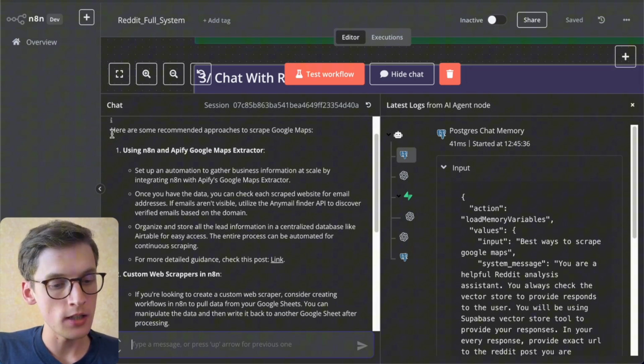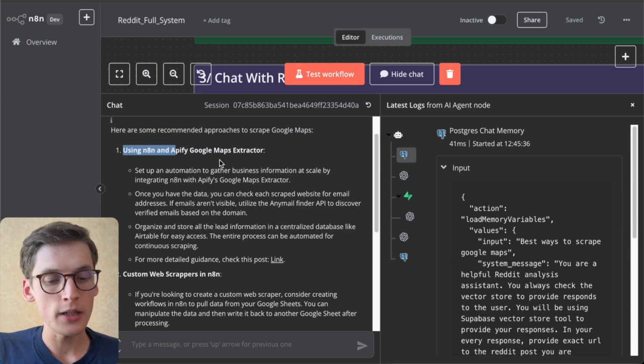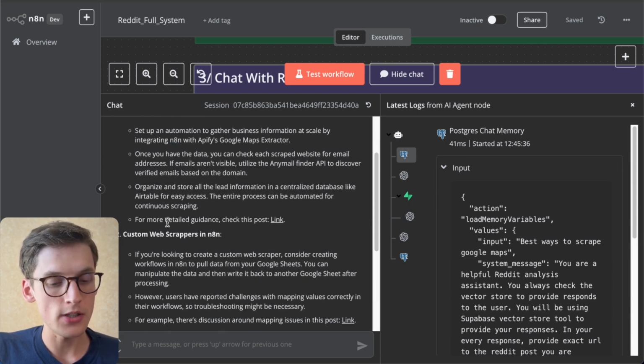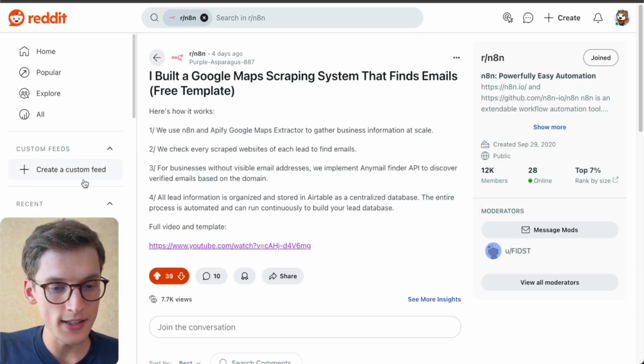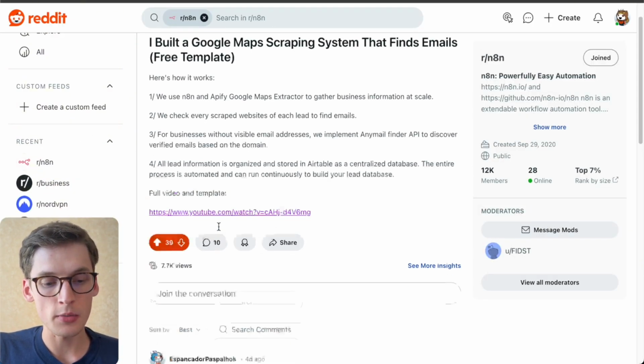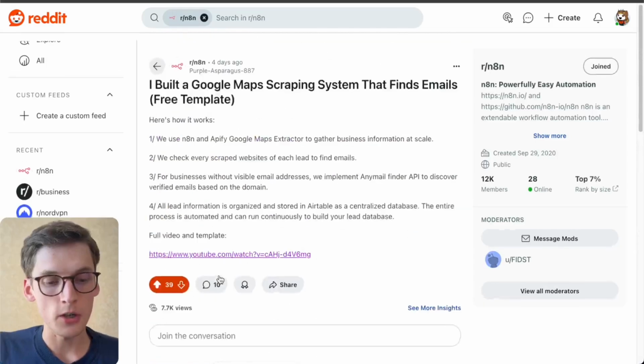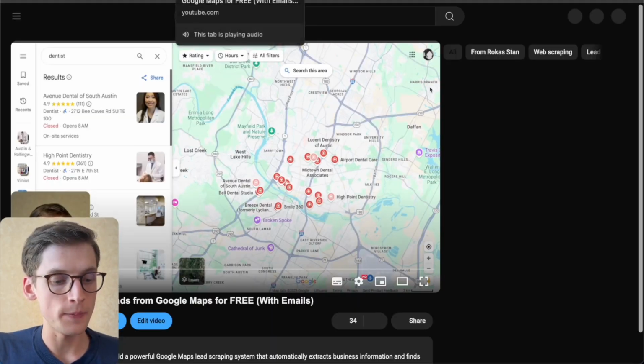So as you see, we get the response from the AI agent. We have a response saying that we can use n8n and the Apify Google Maps extractor. So I see that it's basically referencing my content. If I press this link, I see that this subreddit post appears with all the comments as well as the link to my video.